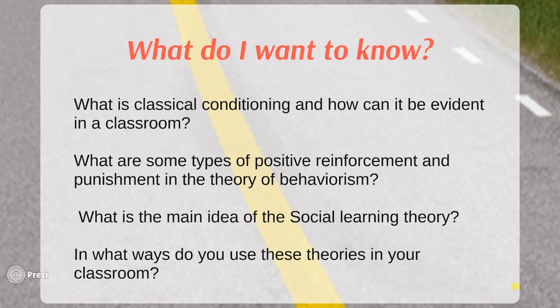So what exactly do we want to know from this lesson? What are our objectives? I want you to take a chance to write these questions down so that you can answer them throughout the lesson. What is classical conditioning and how can it be evident in a classroom? What are some types of positive reinforcement and punishment in the theory of behaviorism? What is the main idea of the social learning theory? And in what ways do you use these theories in your own classroom? So again, take a chance to write these down so you can answer them throughout the lesson.